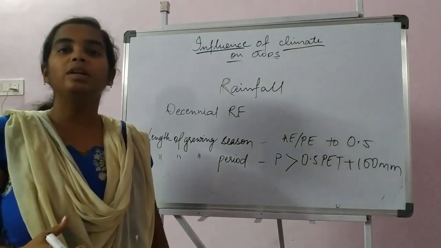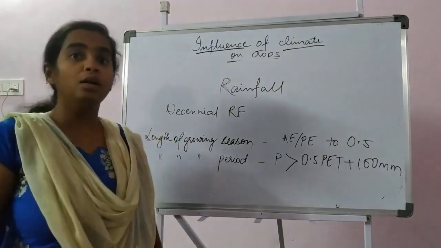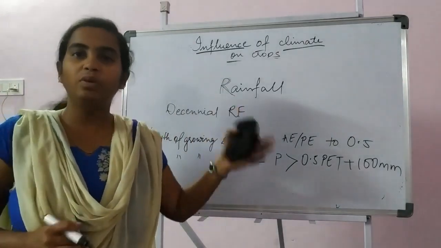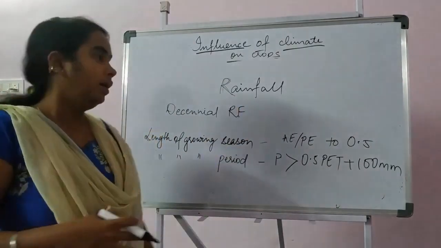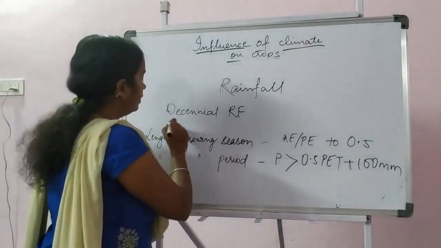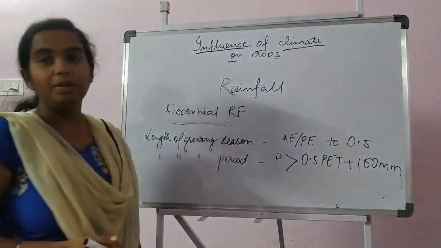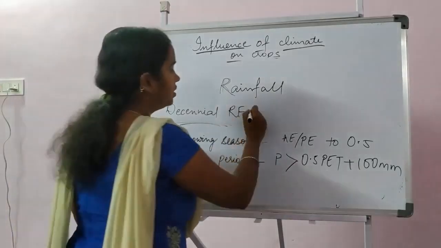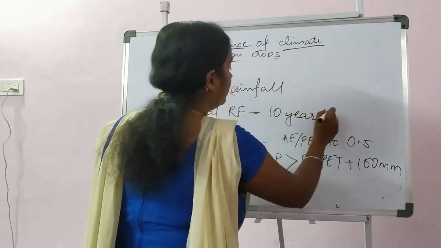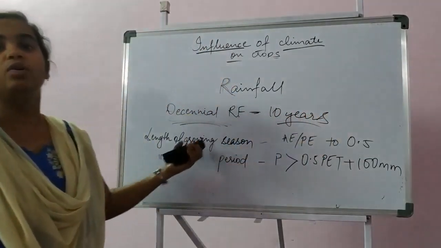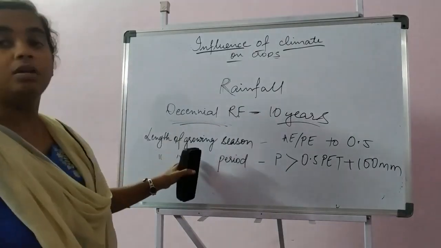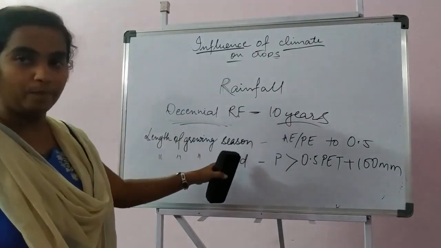The next important weather parameter which affects crop productivity is rainfall. We have already discussed rainfall and the different factors among them. So the different parameters you have to remember here: one is decennial rainfall, that is the amount of rainfall calculated for the past 10 years. And the next important term is length of growing season.